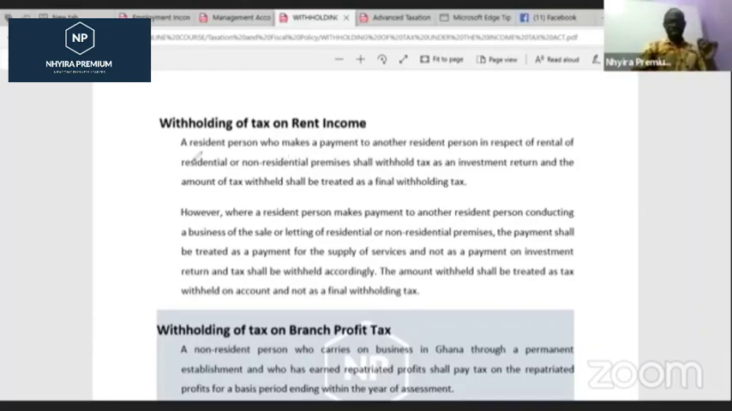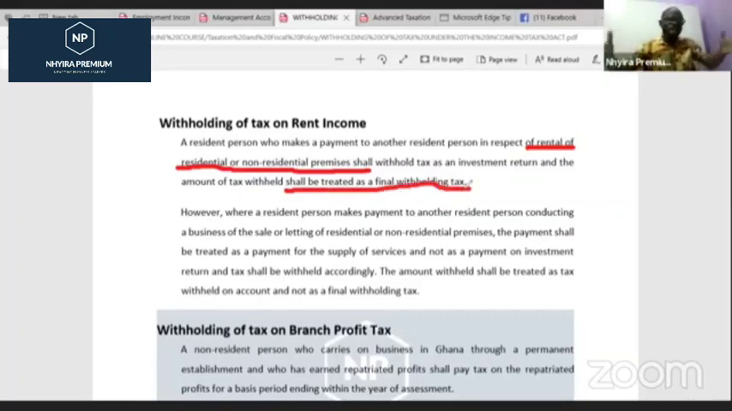We are saying that if a resident person makes payment to another resident person in respect of what? Rental of residential or non-residential premises, he should withhold the tax as that is what? An investment return, and the amount withheld will be treated as what? A final tax, meaning that the person will not include it in his chargeable income. The person will not include it in the determination of chargeable income because the money has been deducted in that case. Now, let me take the second one, then I will now open it up for you.